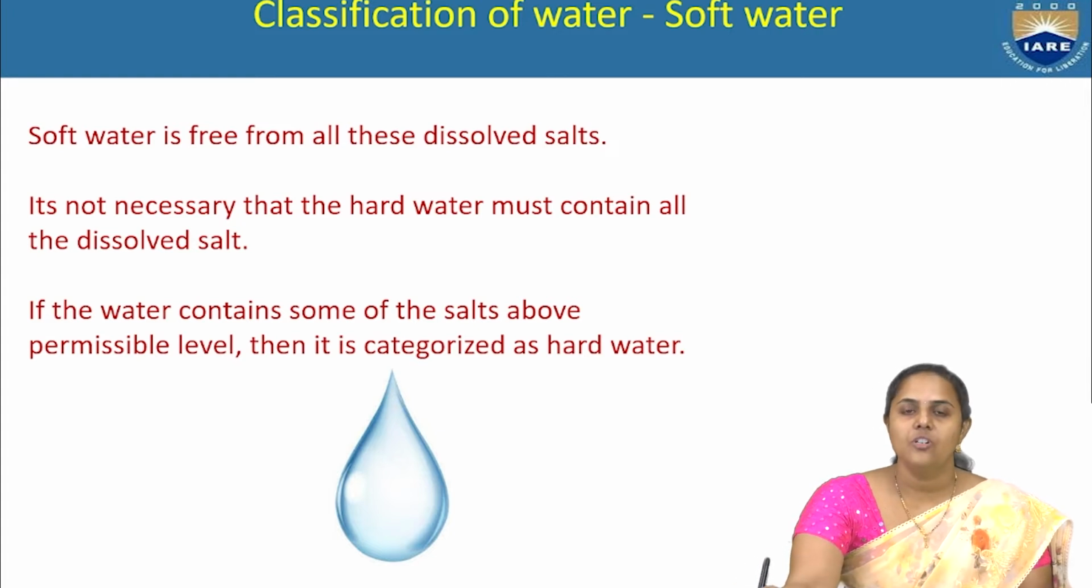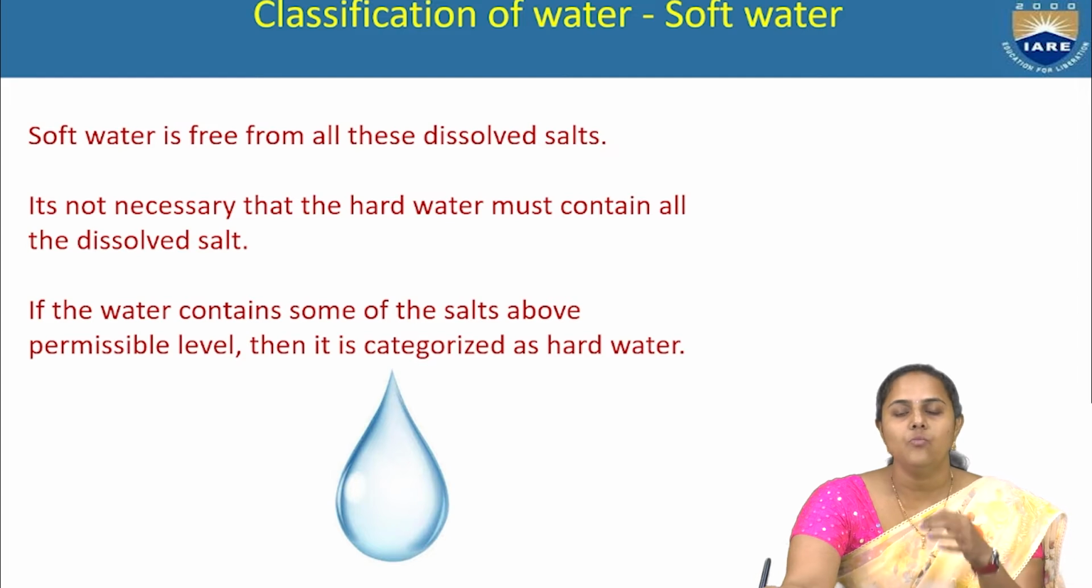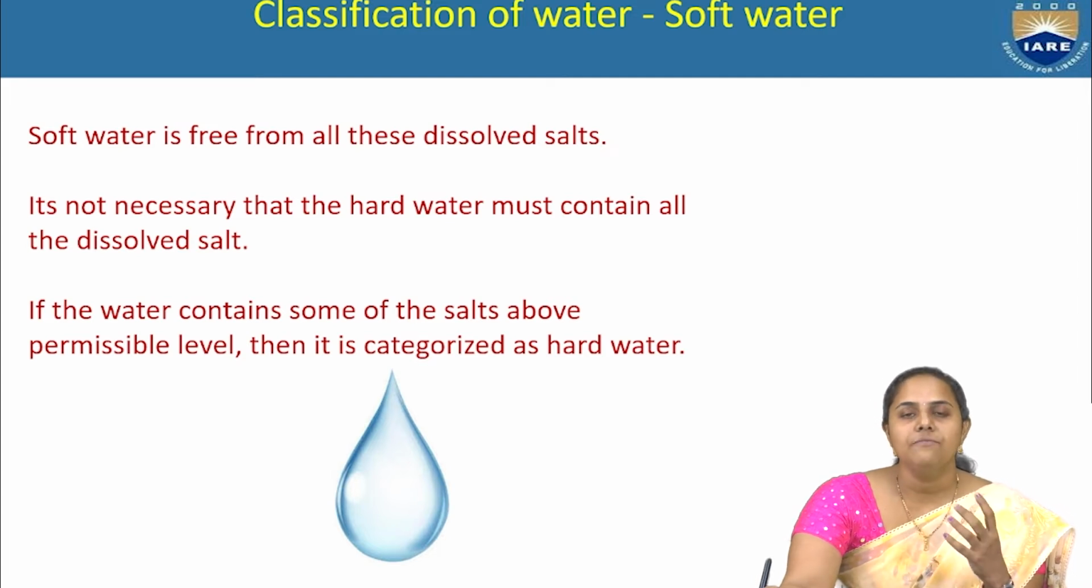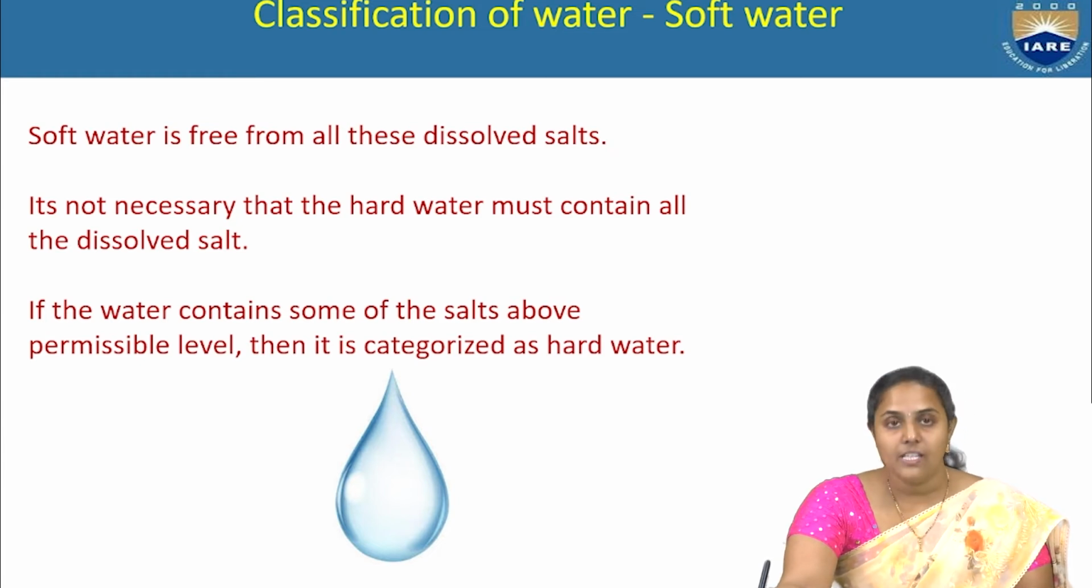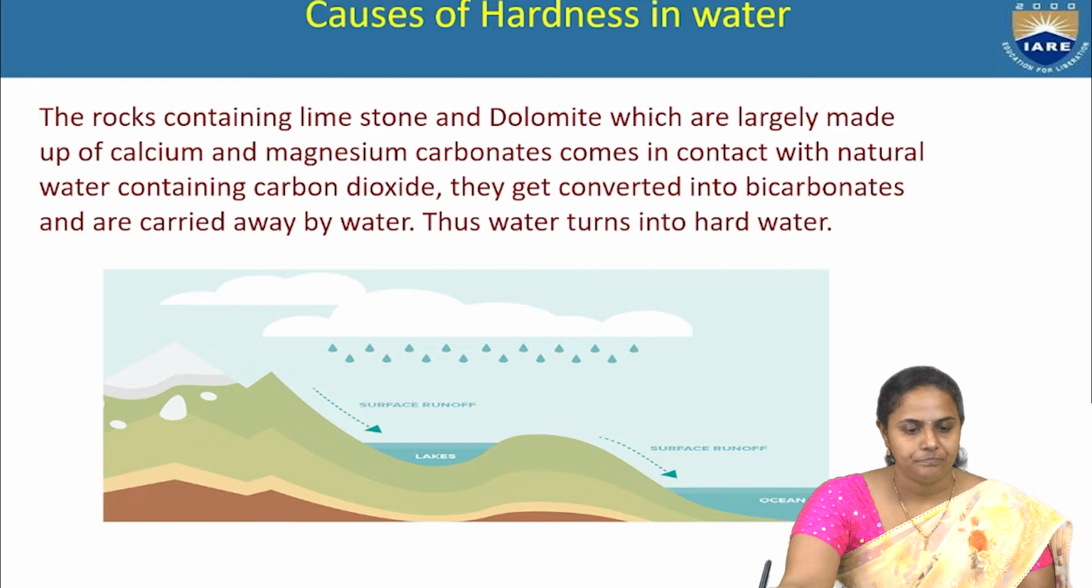Already I said soft water means the water is free from the above said ions. So if anyone asks how to define soft water, you can say: if the water is free from the salts of calcium and magnesium, that is the chlorides, sulfates, nitrates, carbonates and bicarbonates of calcium and magnesium, then that water is said to be soft water.